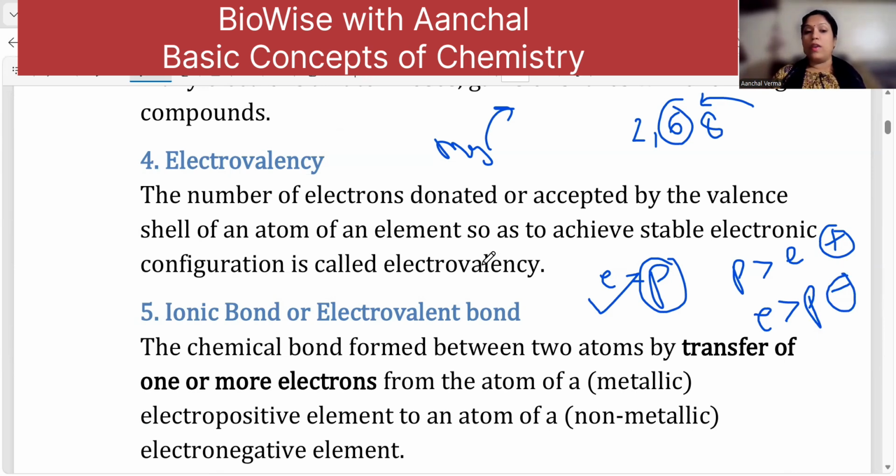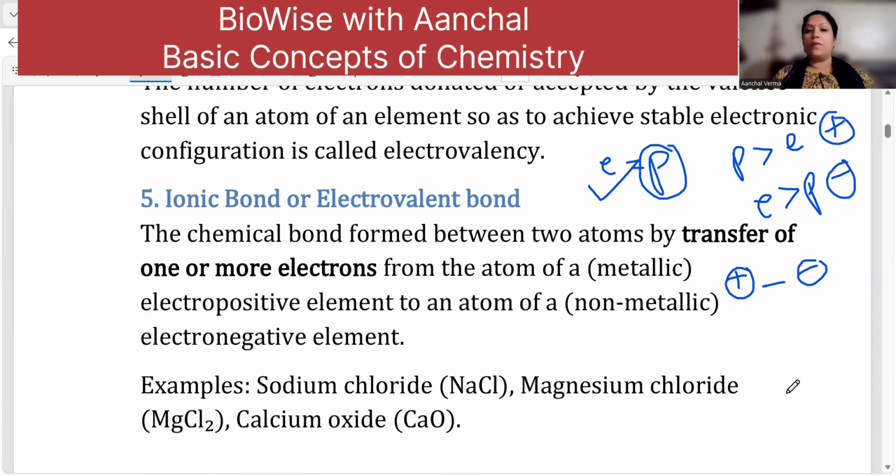Understood? So if I say ionic bonds and electrovalent bonds, the bond is formed by the complete transfer of electrons. So there is a formation of a positive ion and a negative ion. Unlike charges attract each other, so they stay together as a compound. Understood? Now, what is an ionic bond?